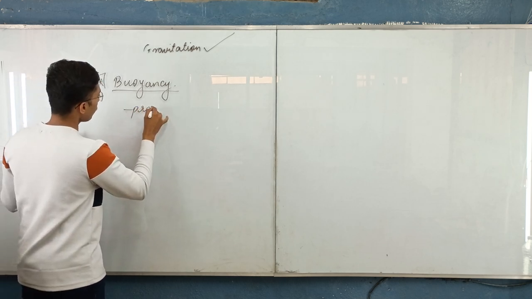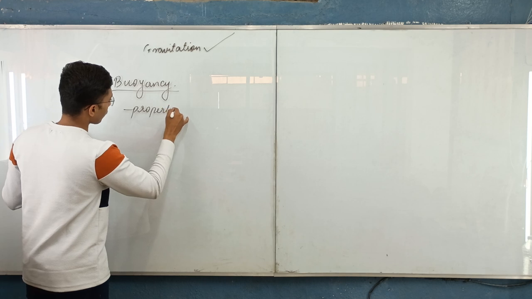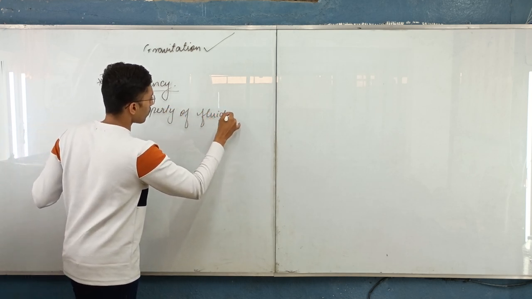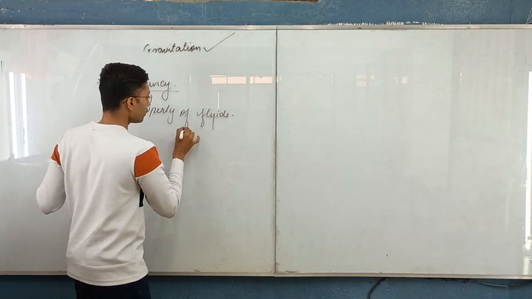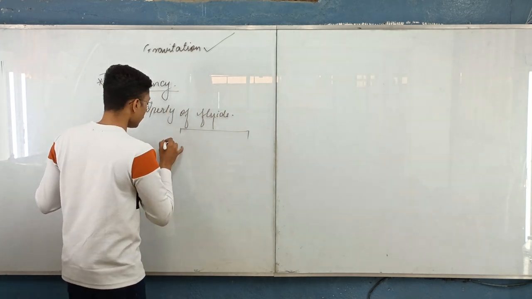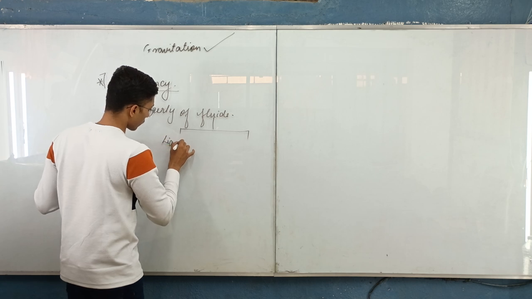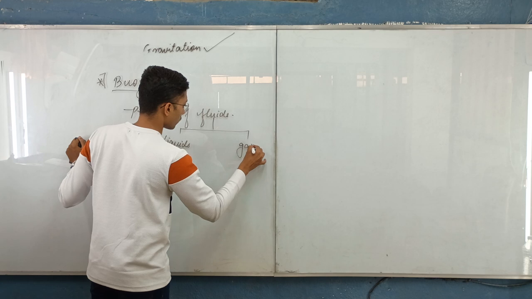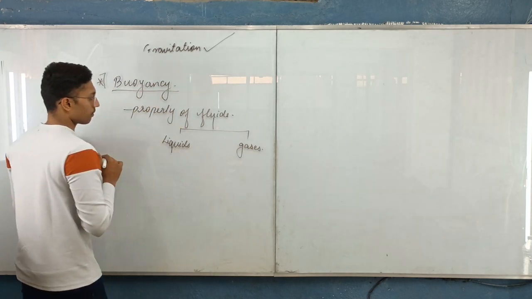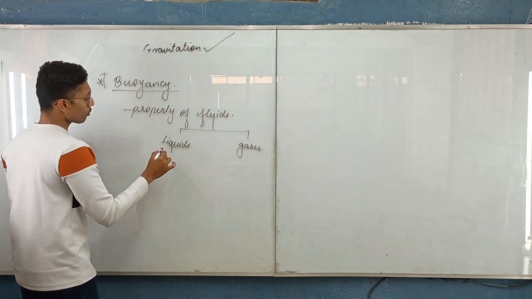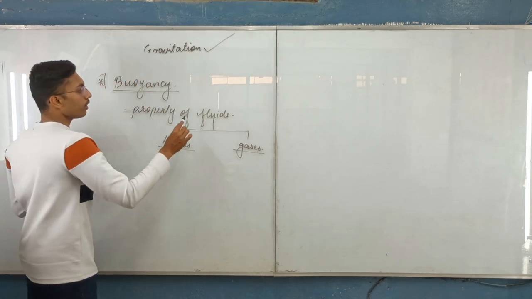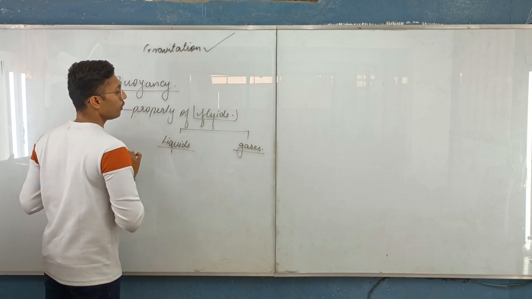Buoyancy is first of all a property of fluids. Now first of all, what comes under fluids? Fluids is a combination of liquids and gases. So this buoyancy is a property which is shown by liquids as well as gases, but not by solids, because solid is not a type of fluid.